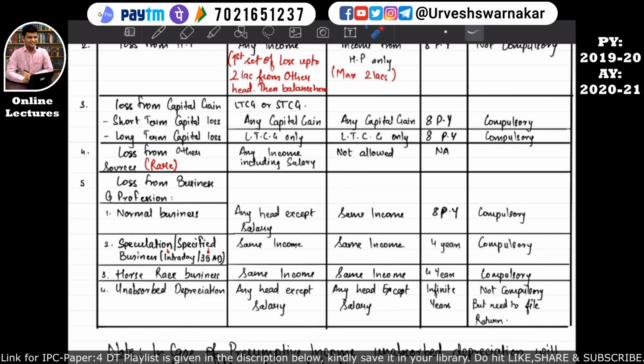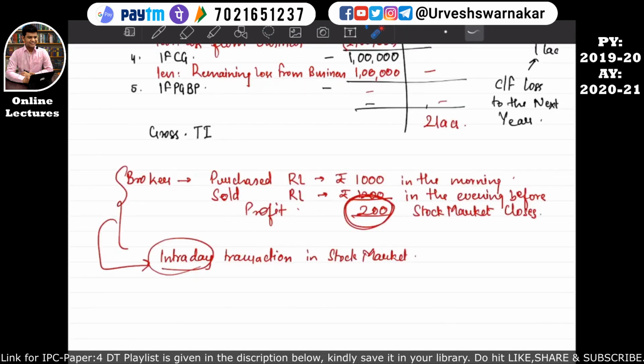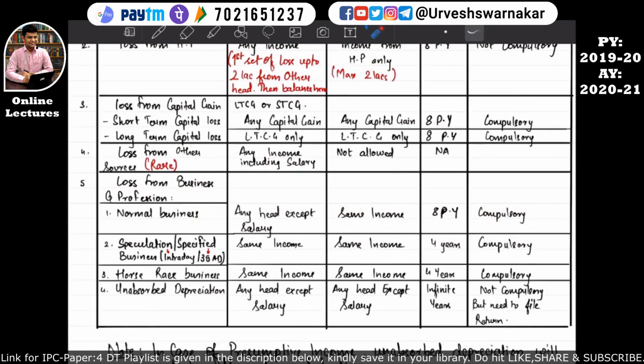So if an assessee has incurred a loss from a speculative business, there is a possibility that he has purchased Reliance Limited shares for rupees 1000 in the morning, but the share price turned out to be rupees 800 at the day end before the close of the market. That means the assessee will incur a loss of rupees 200. I hope this is quite clear. So here we are talking about speculation loss. If an assessee incurs a speculation loss from a speculative business, then such losses can be set off against the same income. Against which income can it be set off? Against the same income. I hope this is quite clear to you all.